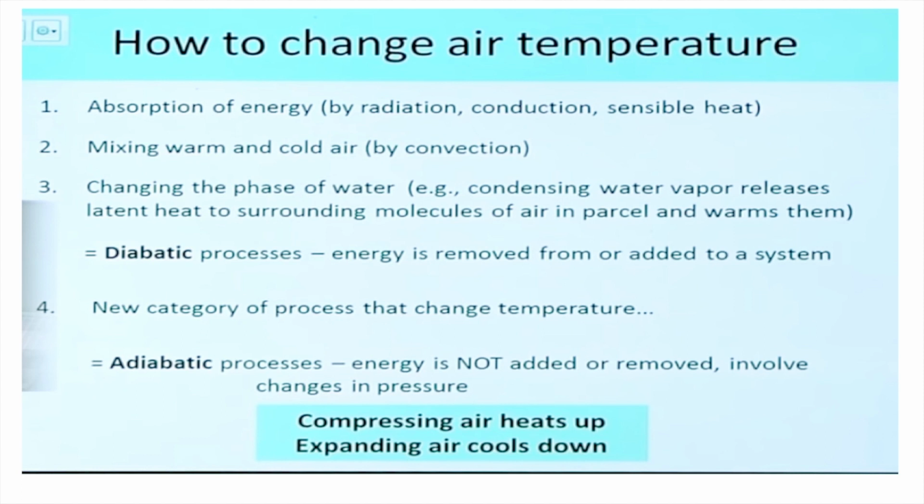Then we have sensible heat. Sensible heat is basically heat which you can sense using a thermometer. Okay, so the same concept applies there also. Then mixing of warm and cold air. By convection we know the warm air from the earth's surface will move up, and there it gets mixed with the cold air, and because of that there is a change in temperature.